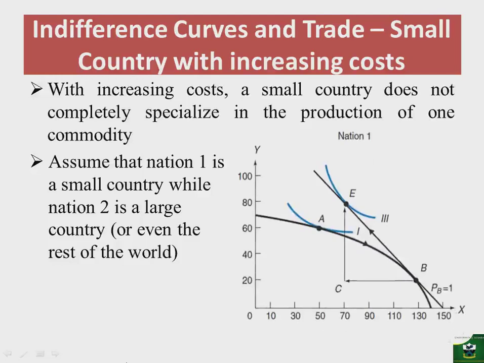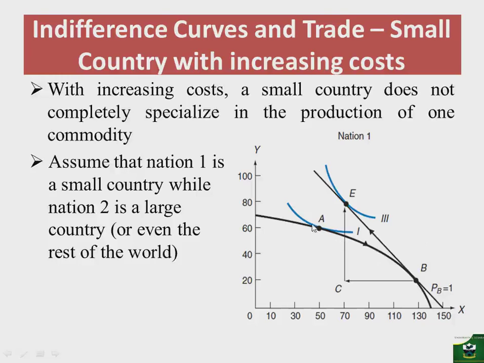So if we assume that nation 1 is a small country while nation 2 is a large country, then it means that nation 1 is in autarky at point A. Now with the opening of trade, if a trade is allowed, at this relative commodity price of 1/4 in nation 1, which is smaller than the world relative commodity price of 1, which means that nation 1 then has a comparative advantage in producing commodity X. So despite it being a small nation, it can produce commodity X at a lower cost.